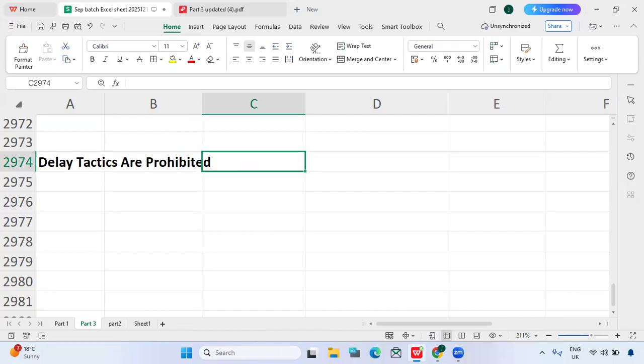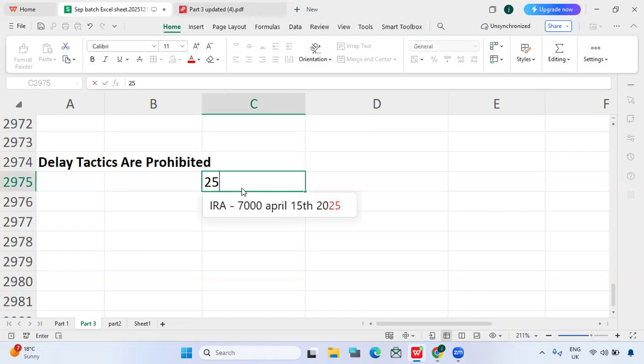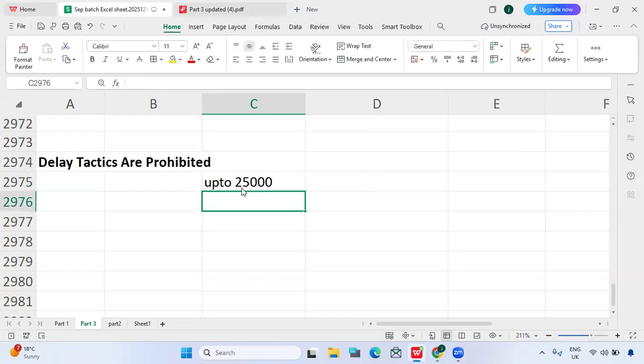So in that case, what will happen? If a taxpayer is using any delay tactics from paying taxes, then the court may impose a penalty of up to $25,000 that we have to pay. Up to $25,000 penalty. So this is a straightforward question we can see. What if a taxpayer uses any delay tactics against collection by the IRS? In that case, the court will impose a penalty of up to $25,000 for frivolous or delay tactics.